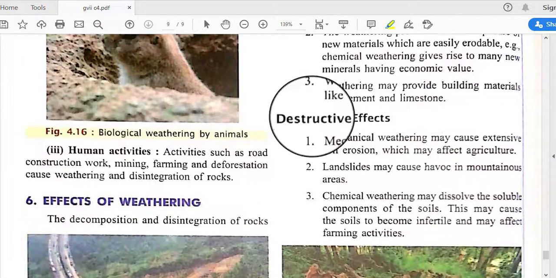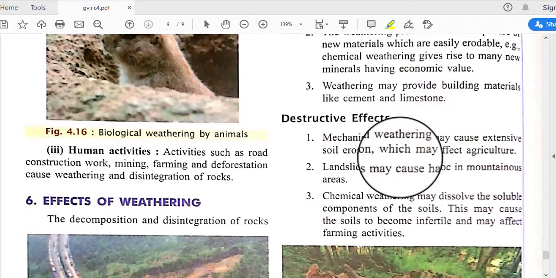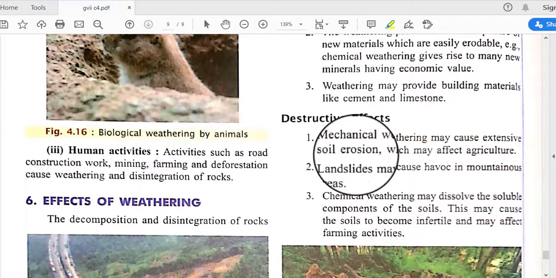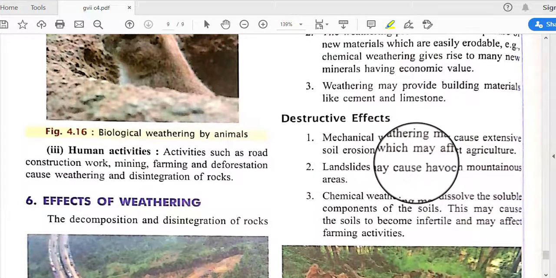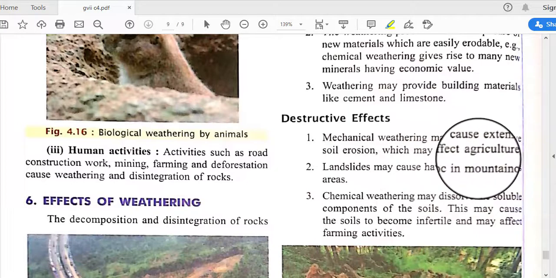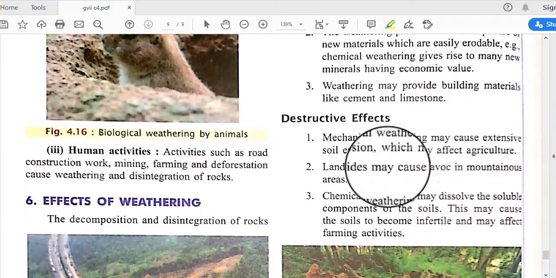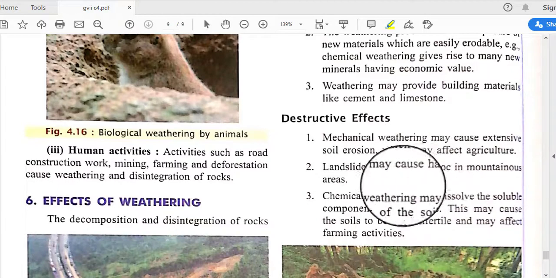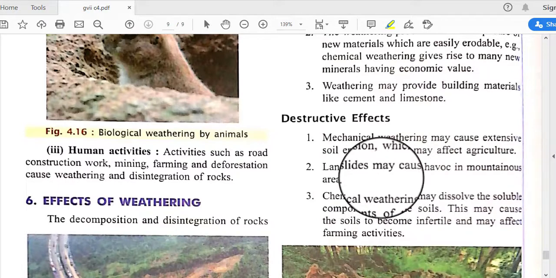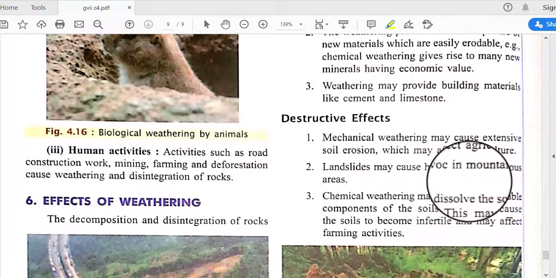And some destructive effects: mechanical weathering may cause extensive soil erosion. In the time of weathering, the soil is eroded too much, which may affect agriculture, and in this way the fertility of agricultural fields is reduced. Landslides may cause havoc in mountainous areas, creating barriers in transportation activities.